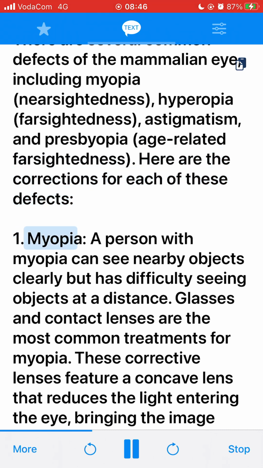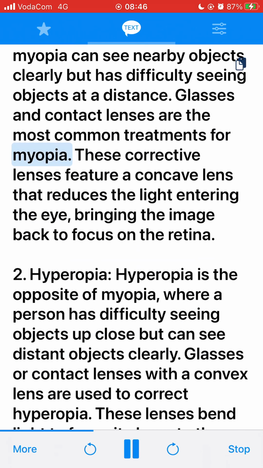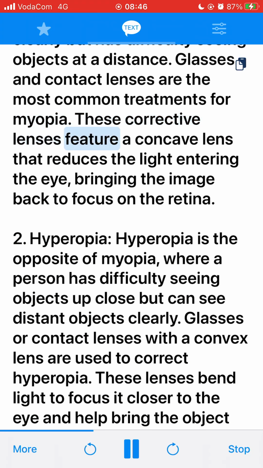1. Myopia. A person with myopia can see nearby objects clearly but has difficulty seeing objects at a distance. Glasses and contact lenses are the most common treatments for myopia. These corrective lenses feature a concave lens that reduces the light entering the eye, bringing the image back to focus on the retina.